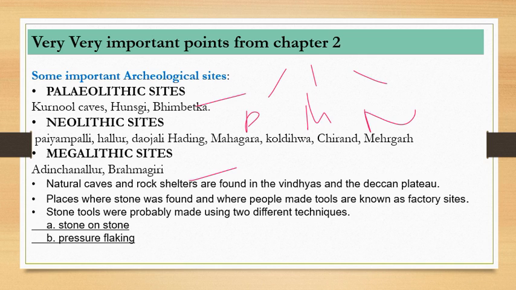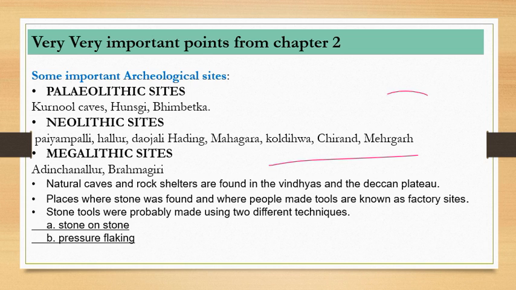First, let us understand the Paleolithic sites mentioned in the book here. The Paleolithic sites are Kurnool Caves, Hunsgi and Bhimbetka, these three are mentioned. If a question is asked, just remember these names. Then Neolithic sites: Payampalli, Hallur, Daojali Hading, Mahagara, Koldihwa, Chirand and Mehrgarh. Mehrgarh is very important. There is a case study also. If you read the NCERT, you will find a case study about Mehrgarh. Though questions won't be asked from this, Mehrgarh is slightly important, so read about it.